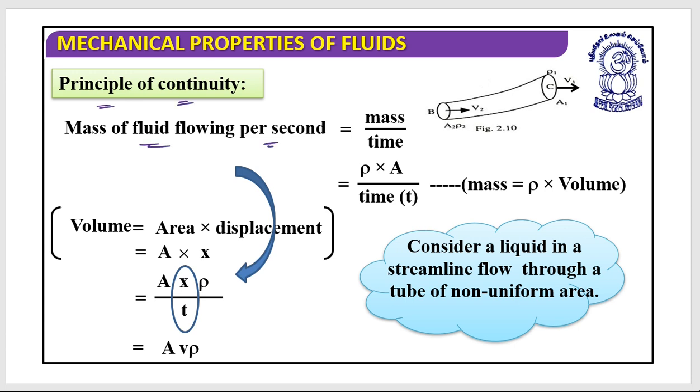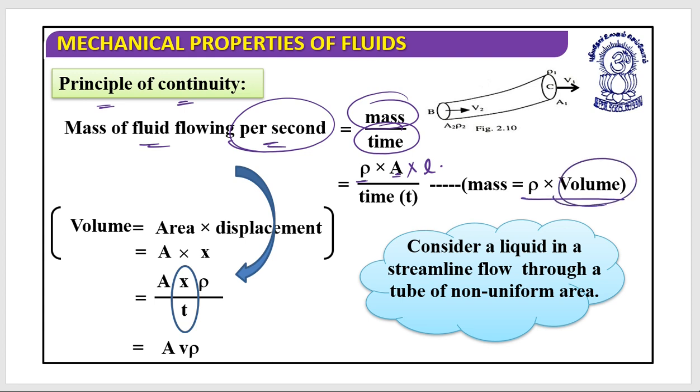It's the mass of fluid flowing per second. So per second means mass divided by time, and this mass can be written as density into area into length, divided by time t. Basically mass is equal to density into volume, and volume has been replaced by area into length.